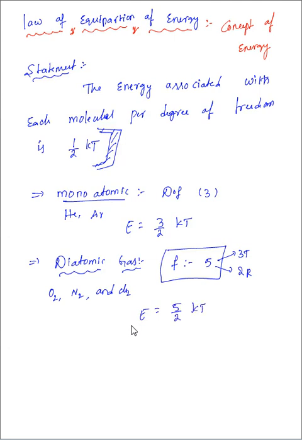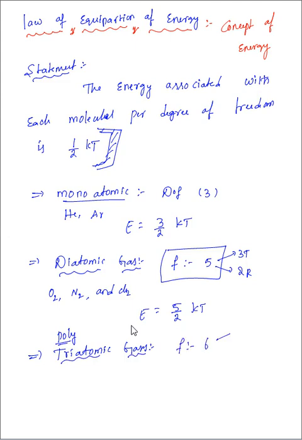Next, diatomic gas is done. Next, we are having triatomic gas. For triatomic gases, or these can be called polyatomic gases also, how many degrees of freedom will we get? Generally 6 degrees of freedom.